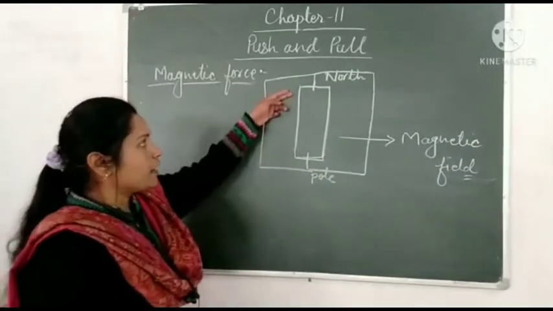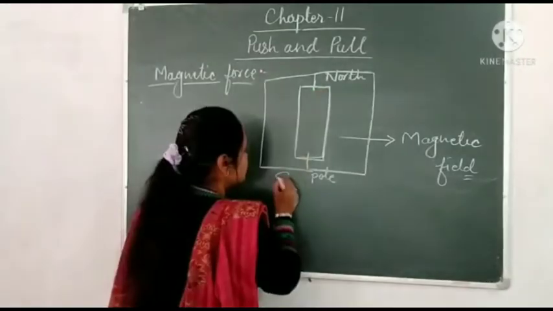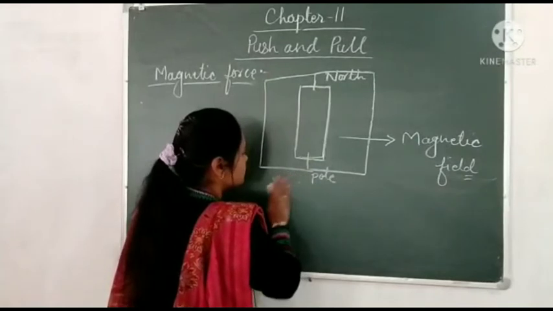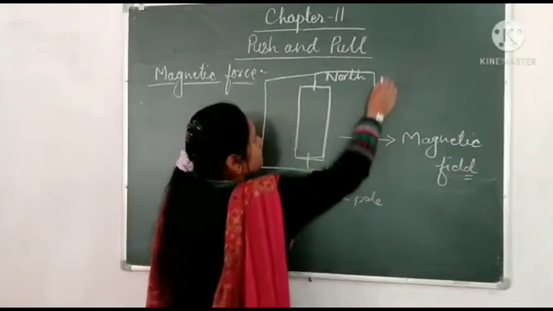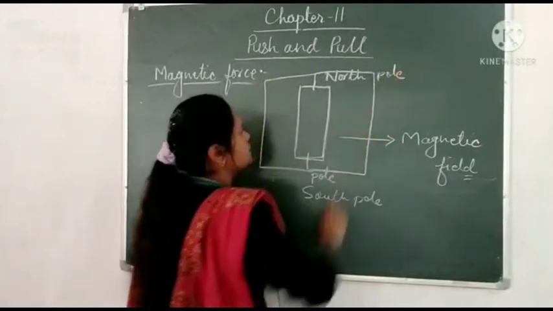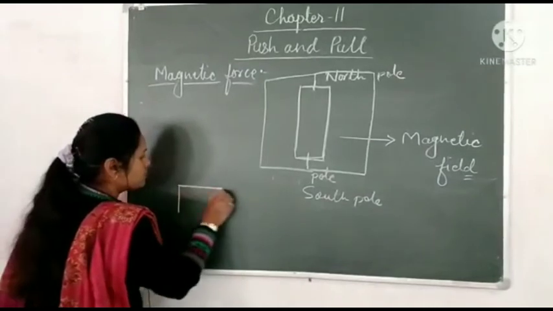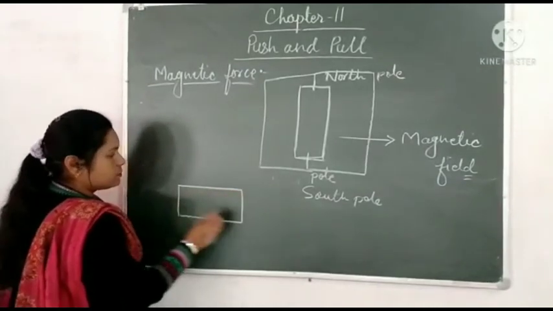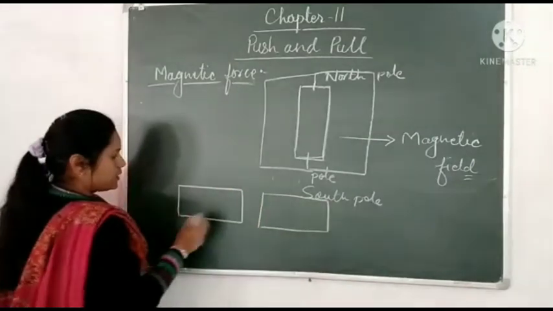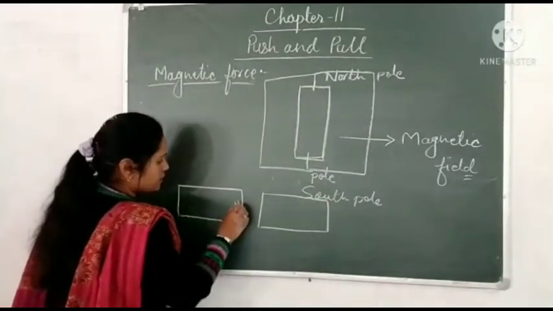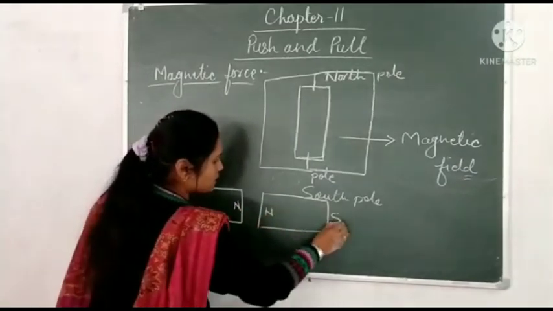So in a magnet, two poles are there, North Pole and South Pole. What happens if we keep two magnets like this, and this is North Pole, this is South Pole, again this is North Pole, this is South Pole.